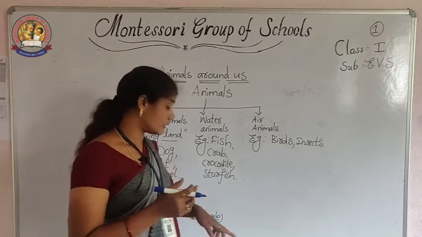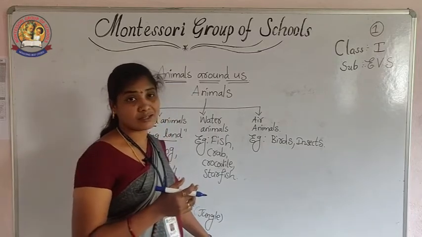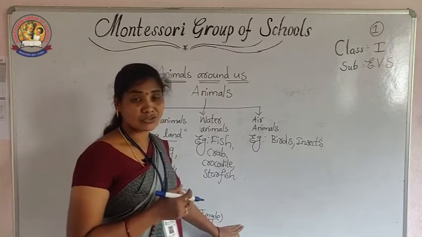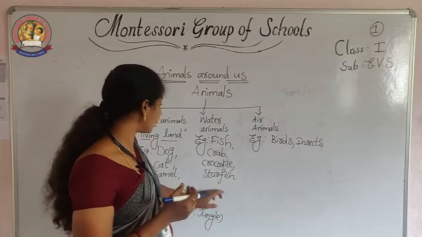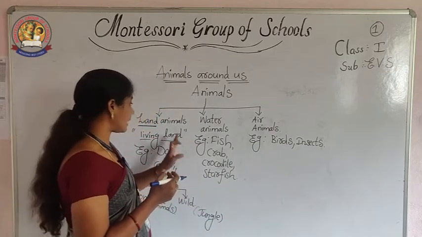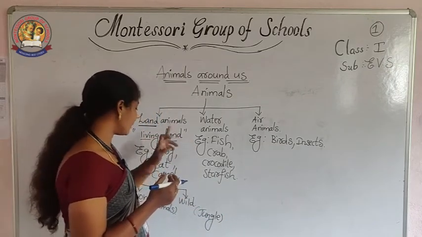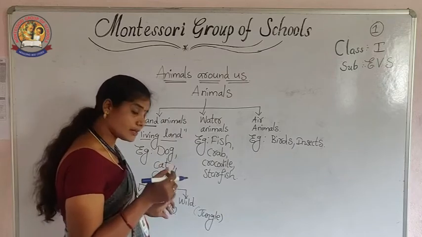So mostly they are living in the jungle. Okay. You take giraffe, you take elephant. Those are also living in the jungle. Okay. So that is about the land animals. Land animals are living on the land. Again they are classified into two types.